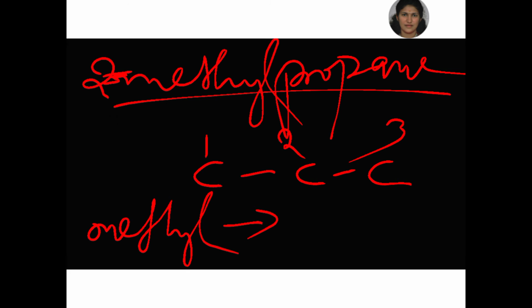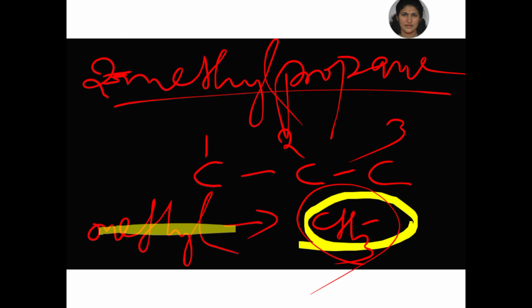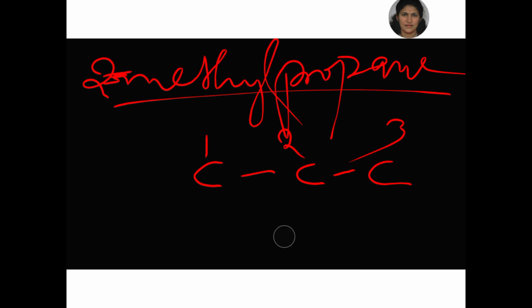Methyl we can write as CH3 bond. Methyl means in an alkane one hydrogen is replaced, that is the alkyl form. So in this example methyl is CH3, and it is added to the second carbon atom. So this is the methyl group.